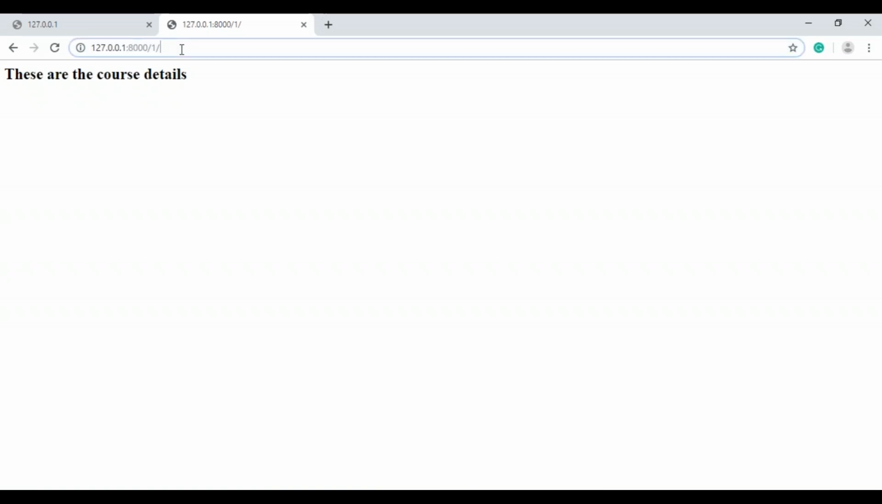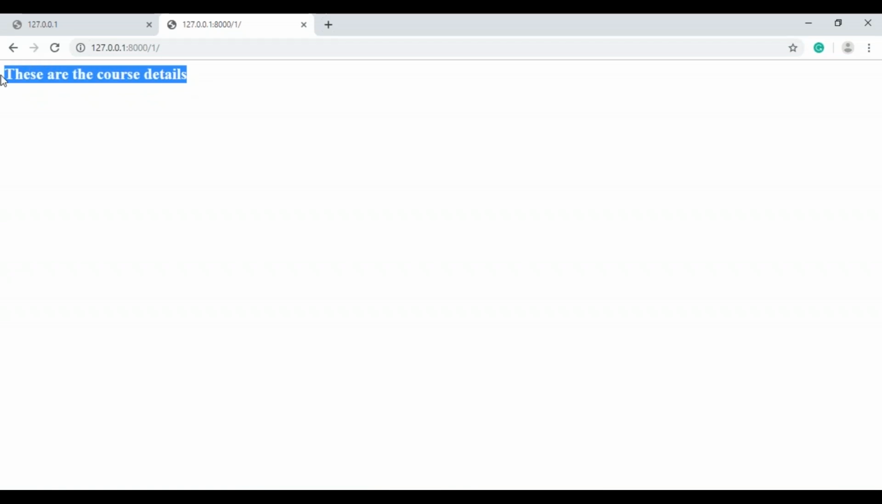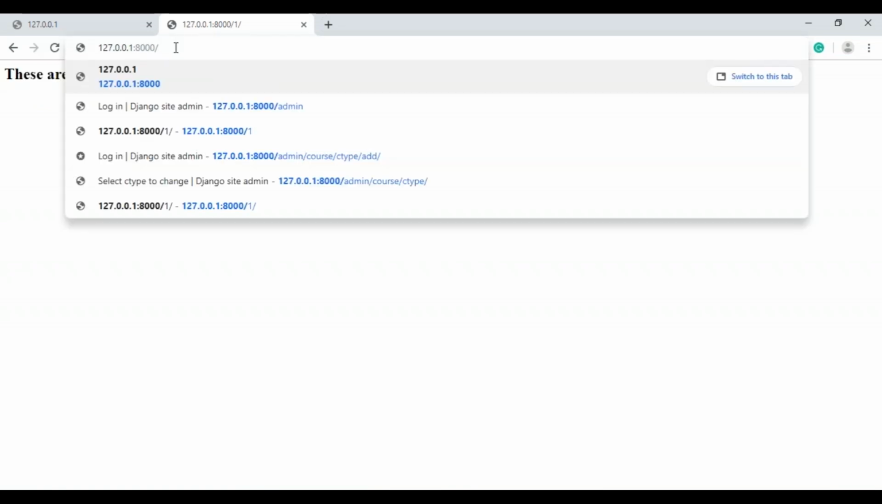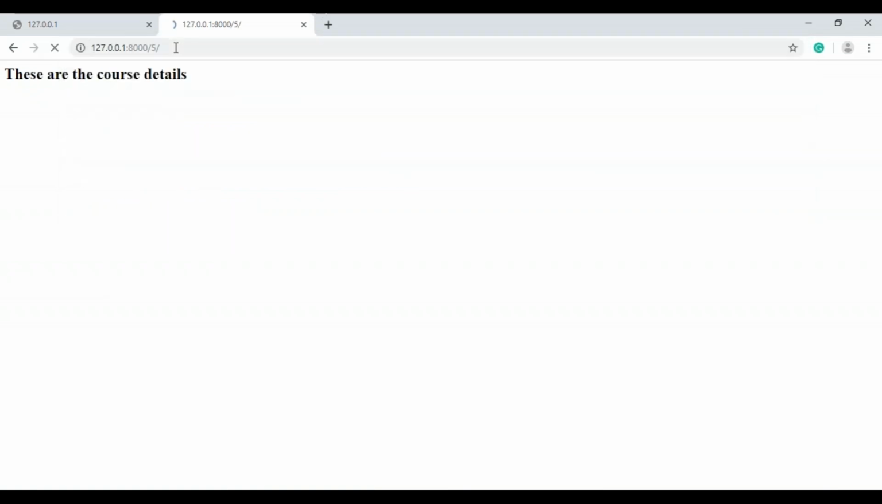So as you can see over here, I've specified the ID as 1, which is the primary key for Python. And when I hit enter, you can see that it has returned what I had specified in the details function. Now let me give some primary key that is not at all present in my database. Say for example 5 and hit enter.